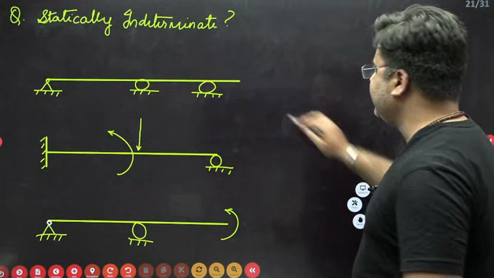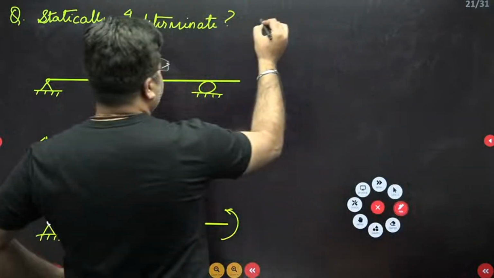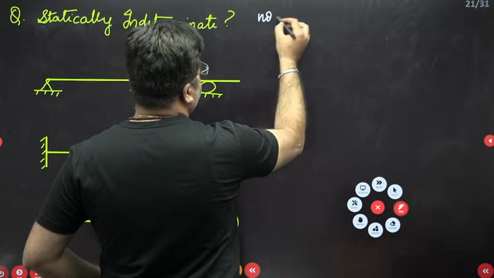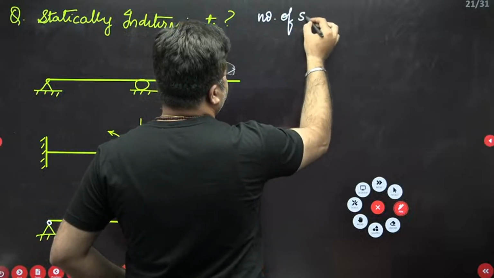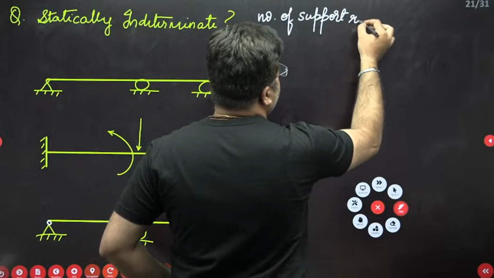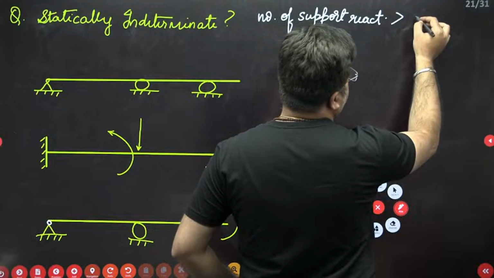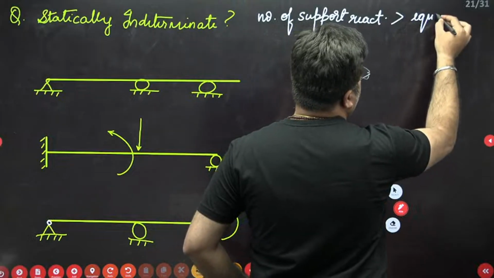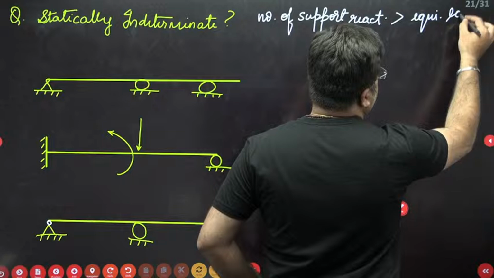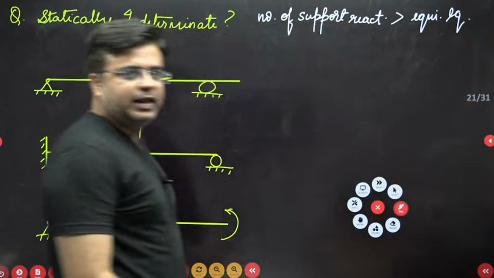So my dear students, you need to identify which of these beams are statically indeterminate. I told you already that statically indeterminate structures will be those structures where the number of support reactions will be more than the available equilibrium equations. So like this only you need to check and identify which of them are statically indeterminate.